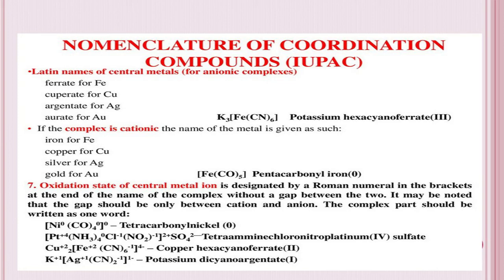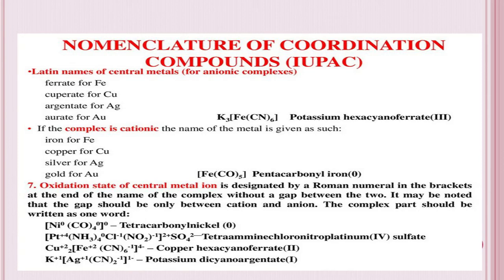Latin names of the central metal atoms, if it is iron, then you have to name it as ferrate. If it is copper, then cuprate. If it is silver, then you have to name it as argentate. For gold, it is aurate. Okay. So if the complex is cationic, name of the metal is given first. Iron for Fe. As such, the name you can write. The only thing to note down in this slide is the oxidation state of the central metal atom. So oxidation state of the central metal atom, you have to write it in a Roman numeral.